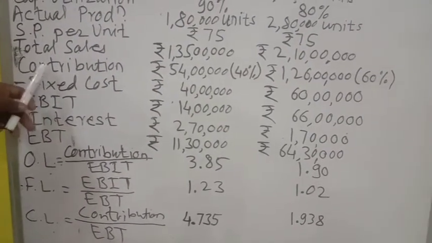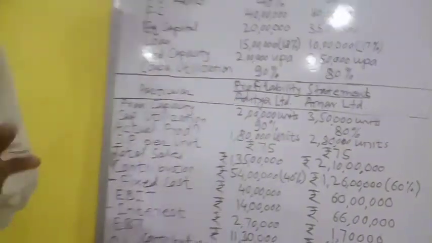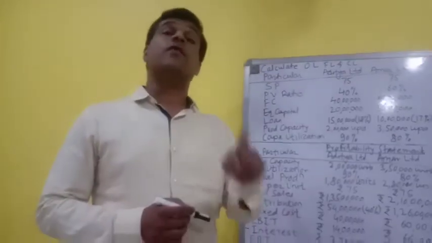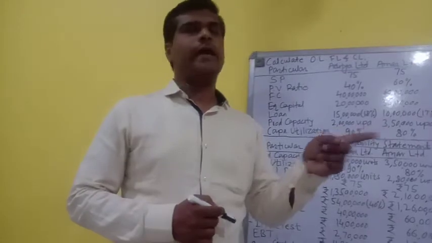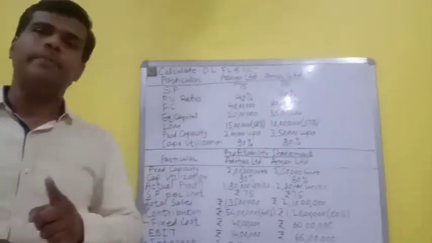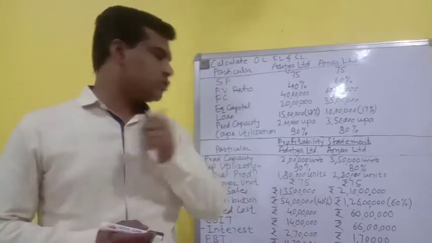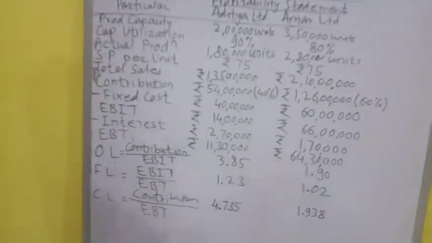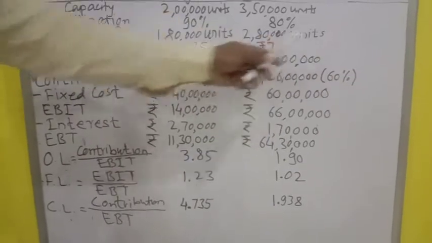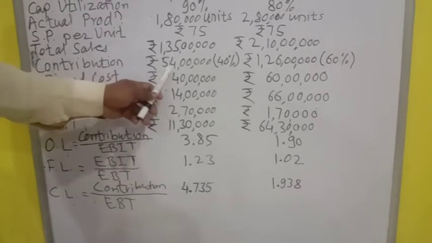Now to get the contribution, we have been provided with the PV ratio. Friends, if the PV ratio is 40%, it indirectly means that the contribution of the company is 40% of the sales. And for Amar Limited the PV ratio is 60%. So what does it mean? The contribution of Amar Limited is 60% of the total sales. As we know the PV ratio for Aditya Limited and Amar Limited, we can get the contribution. So the contribution for Aditya Limited is coming out to be 54 lakh rupees. How has it been obtained?